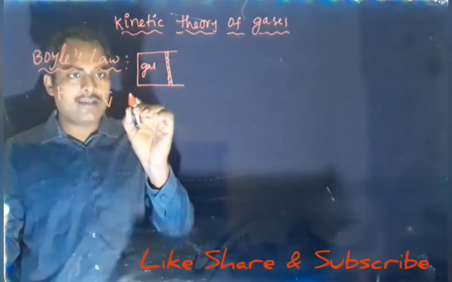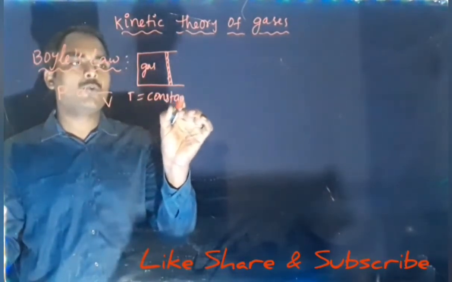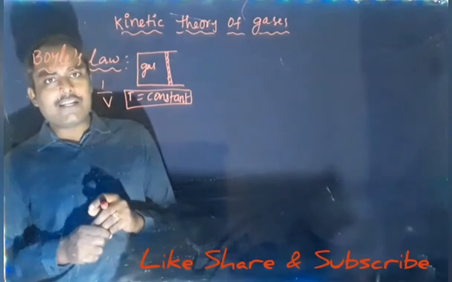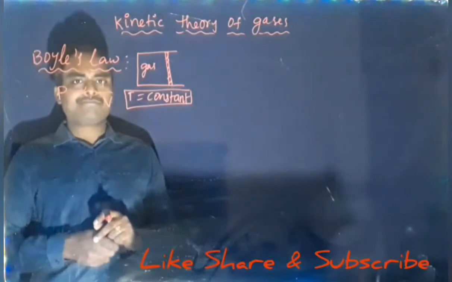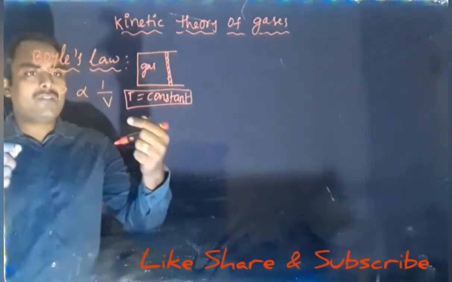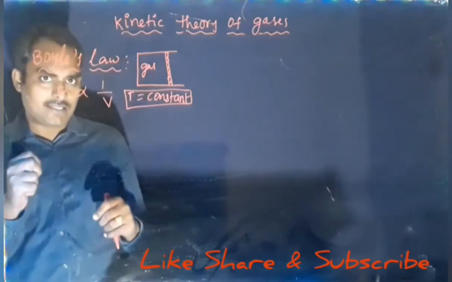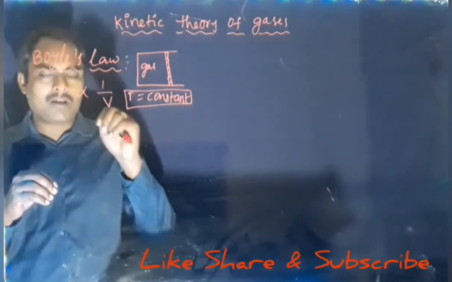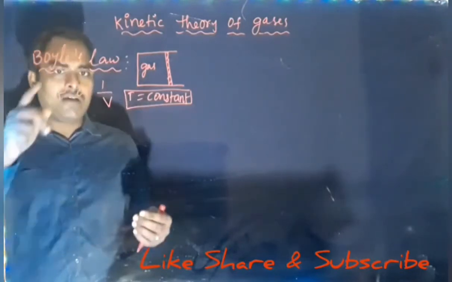So here the condition is temperature should be constant. T is the temperature. This temperature should be constant. If this temperature is constant, then you can say pressure of this gas is inversely proportional to its volume. Right? So from this what we understand, if volume increases, pressure decreases. That is the meaning of this relation. If one increases, other decreases. If volume is doubled, pressure becomes half. If volume becomes 3 times, pressure becomes 1/3. That is the meaning of this relation.